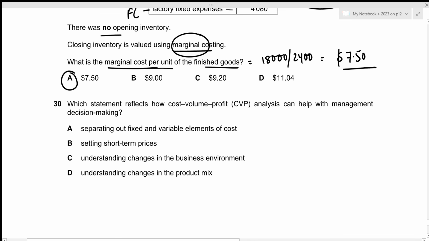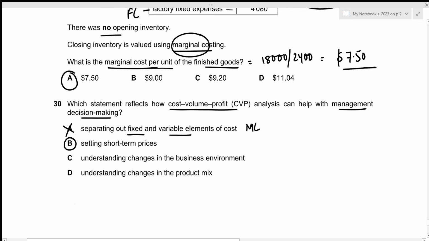Now for the 30th question, which statement reflects how cost volume profit analysis can help with management decision making? Let's take a look at each of the options. For option A, we have separating out fixed and variable elements of cost. That is done by marginal costing, not cost volume profit analysis. So this is incorrect. The second one is setting short-term prices. This is true because cost volume profit analysis will go over the adequate cost and the volume that will be required in order to get a certain amount of profit. So this will definitely help in setting the selling prices of our goods. So option B is the correct one.